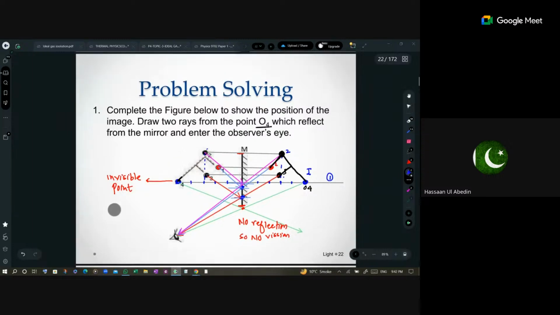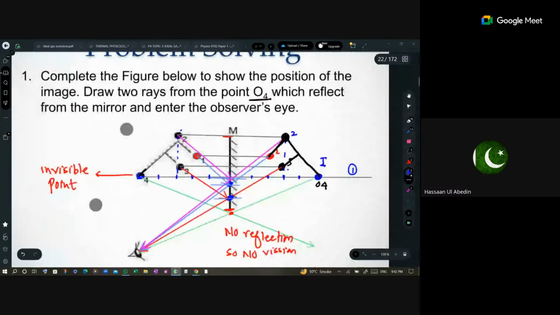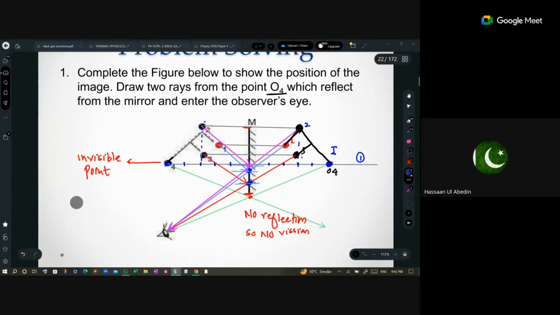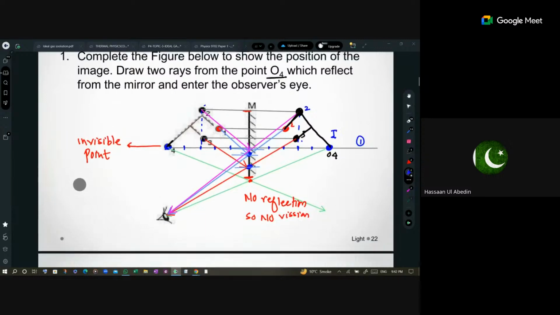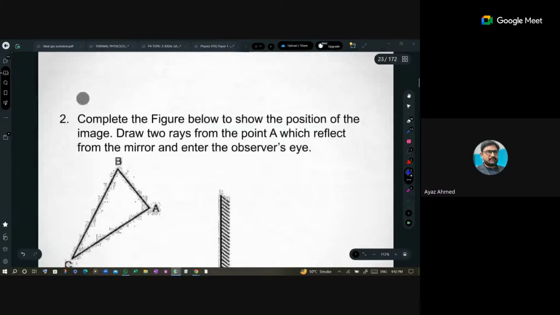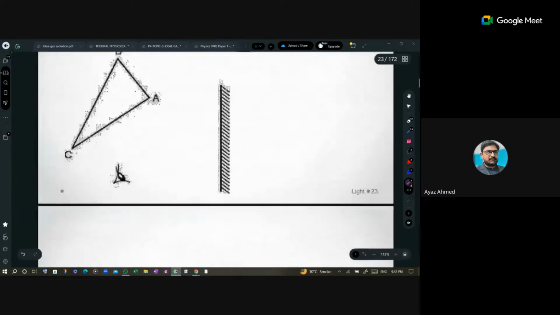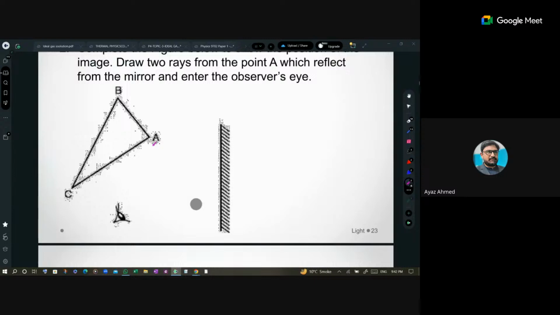The question says, draw two rays from the point O4. O4 is the point on the left. से हमने कर लिया. Yes, but O4 is that point from where you cannot get reflection. तो फिर हम दो rays कहाँ से लगाएंगे? क्वेश्चन में तो उसका कहा हुआ है, draw two rays from the point O4. मैं आपको दिखाता हूँ, actually, this all was for one ray ना. For 2 rays, let's draw 2 rays over here from point OA. Suppose here is point A, and I'm going to draw this.